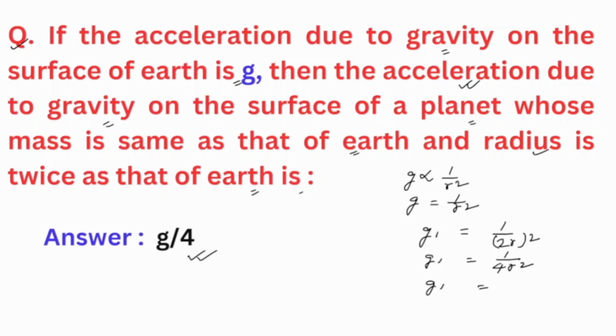We know that 1 by r square, this is equal to g. Okay, so we can write g1 equal to g by 4. Okay, so this is the answer, g by 4. I hope you understood. This is very important, and this type of questions are frequently being asked in the exams. Only you will see that sometimes radius will be double, sometimes radius will be half, and they will ask you to calculate the acceleration of the planet or of any celestial body. Understood? Let's move on to next question.